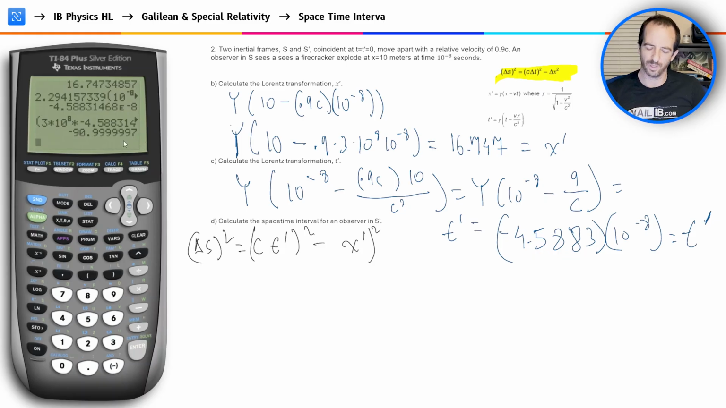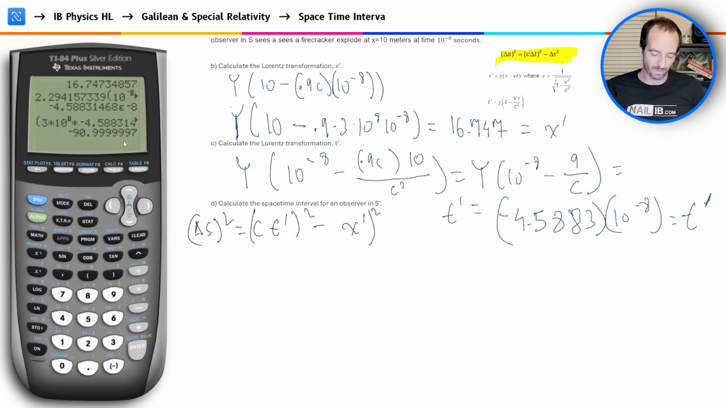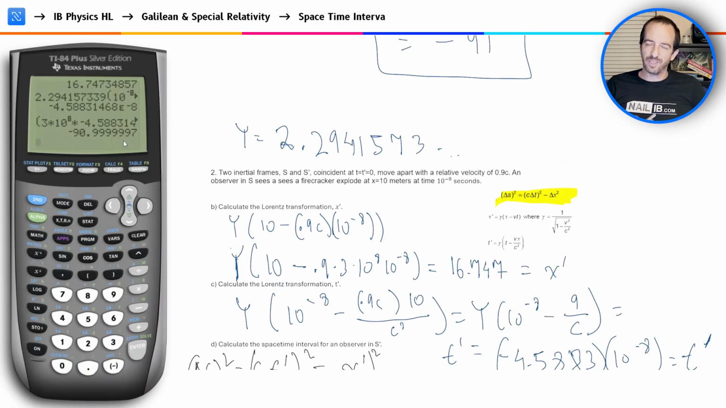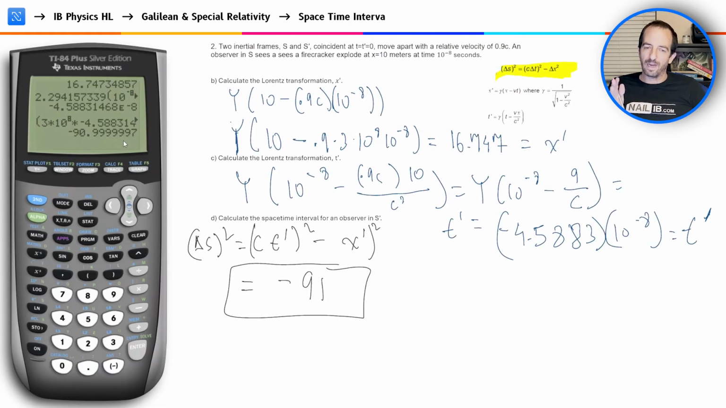Let's see if we pressed in everything correctly. We got what I wanted, which is negative 90.9999997, or in other words, this comes out to negative 91, which is impressive, even though we were in a different reference frame. Once we did the Lorentz transformations on our time and distance, we plugged it into the space-time interval and got the same value. This illustrates the point that no matter which frame you're in, we get the same value after the Lorentz transformations.